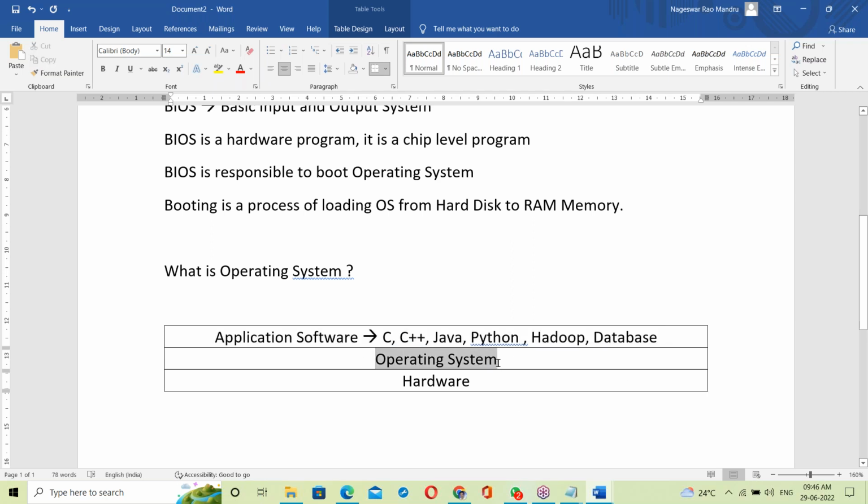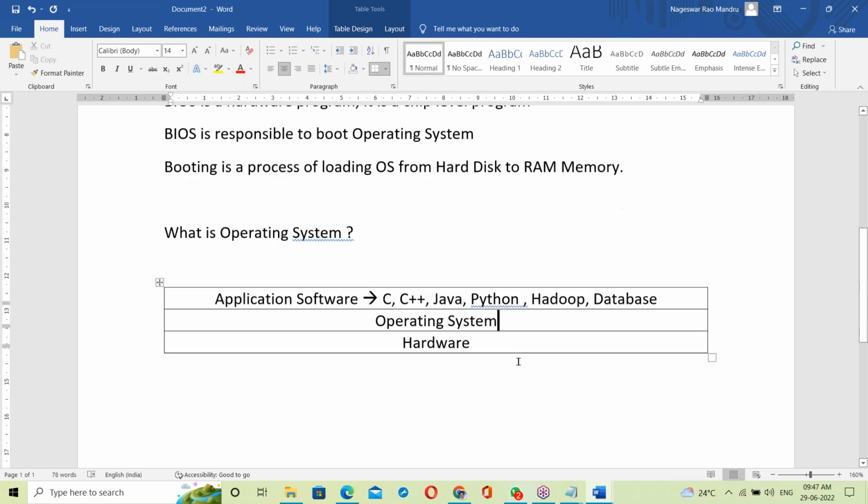So the OS is giving a platform, and on top of it all are running. Here the OS is acting like a platform. On top of OS only everything is running.